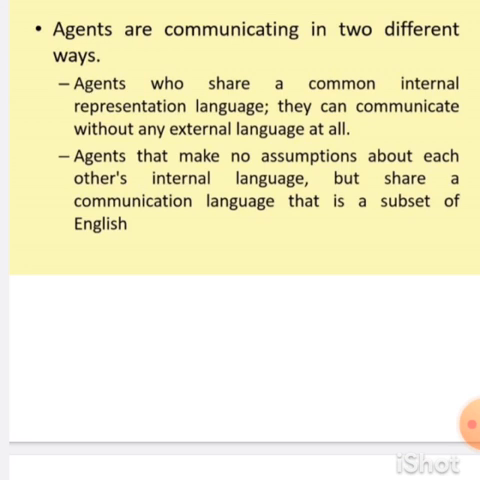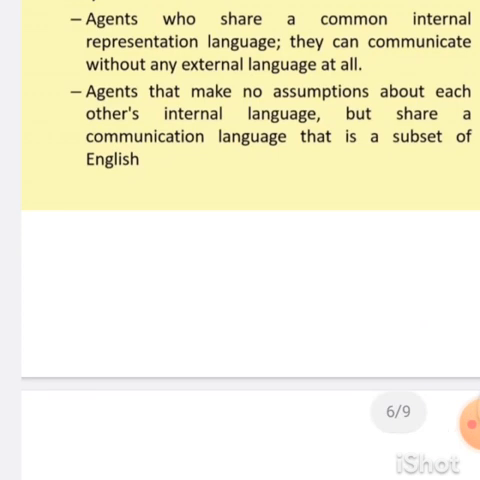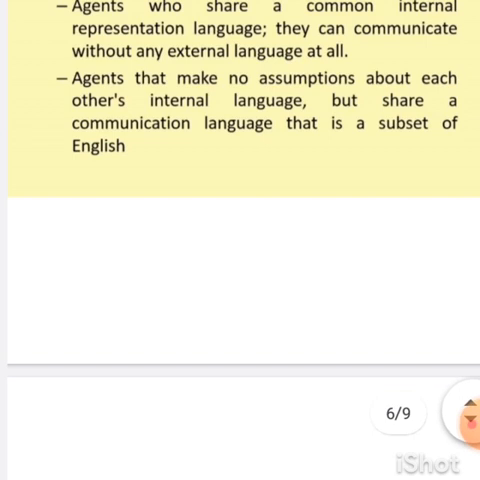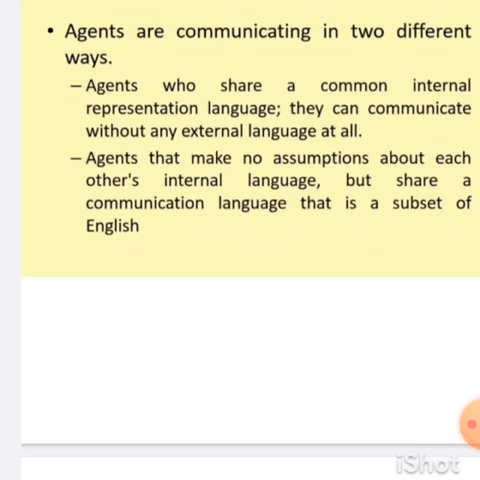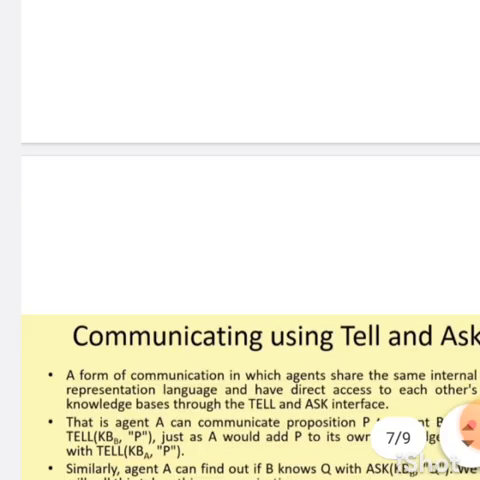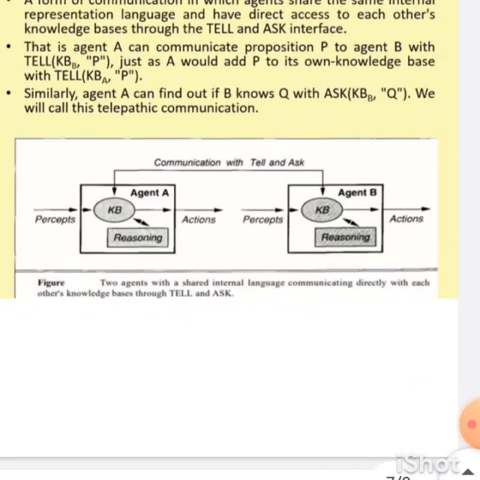The second one is that they use some external language to transfer the information. Generally the external language is English. That is the second one. The first one is that they use an internal language, and the second one is that they use an external language to communicate. For the first one, using the internal language, the method is the tell and ask method.